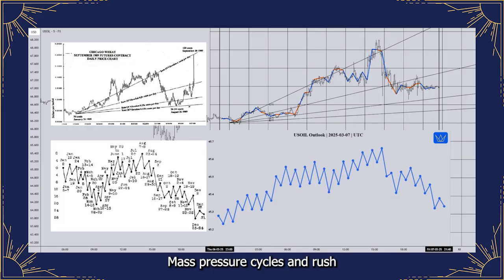Mass pressure cycles and rush sections are timing cues for entry-exit, maximizing profit when timing aligns with rush sections. Utilize periodic timing and rush section projections for entries, especially at key technical levels or trend continuation patterns. Always align with your personal technical analysis and strict risk management.